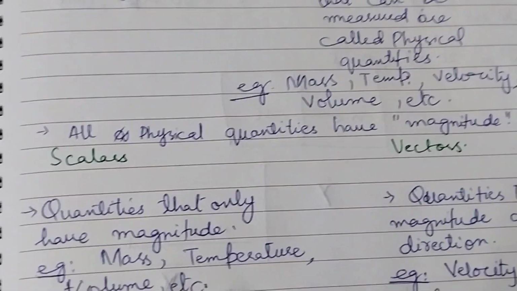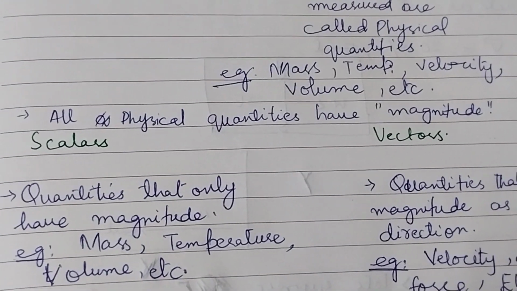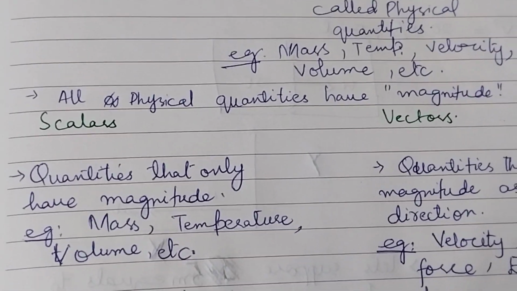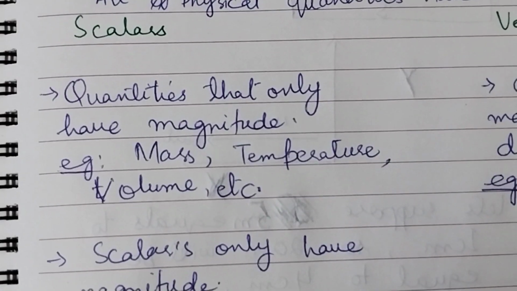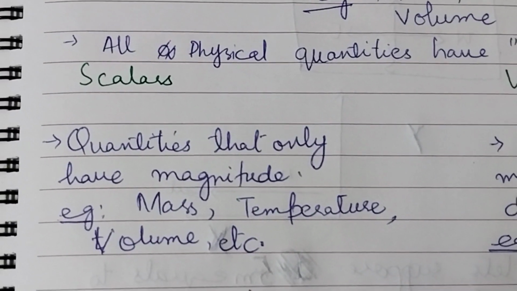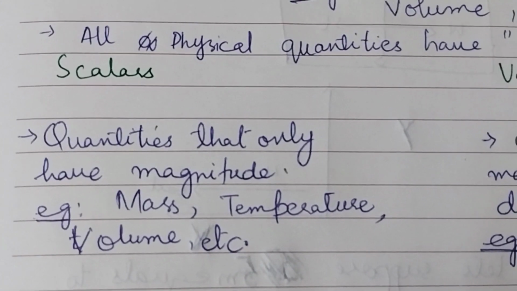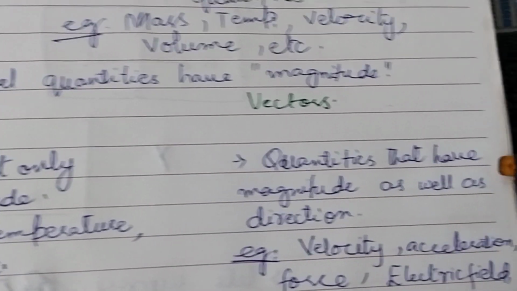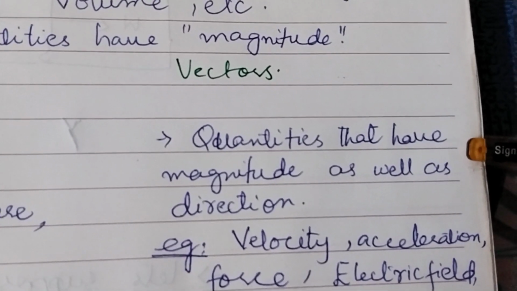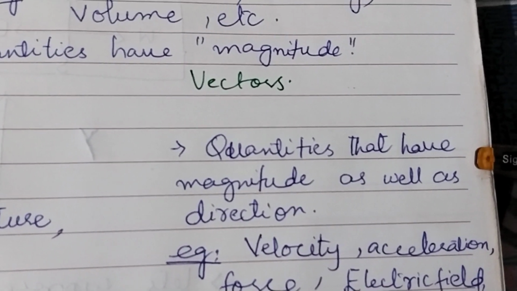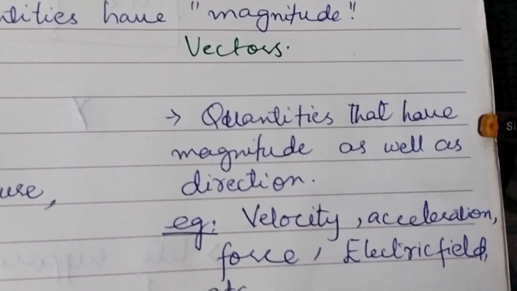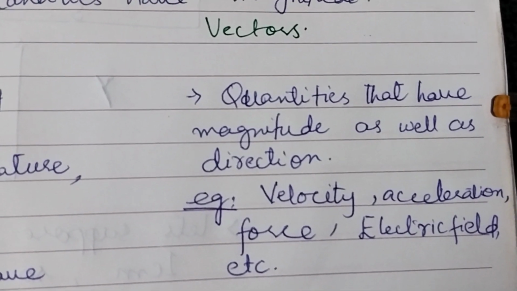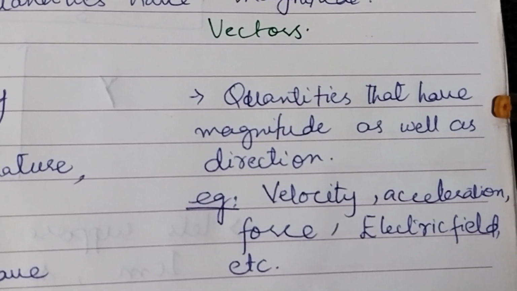Now, the physical quantities are basically divided into two types. The first one is scalars and the second one is vectors. Scalars are the quantities that have magnitude only. Examples of scalars are mass, temperature, volume, etc. In comparison, vectors have not only magnitude but also direction. Examples are velocity, acceleration, force, electric field, etc.